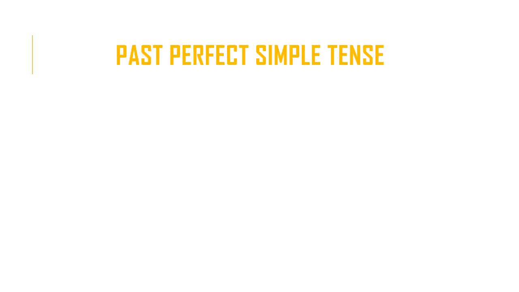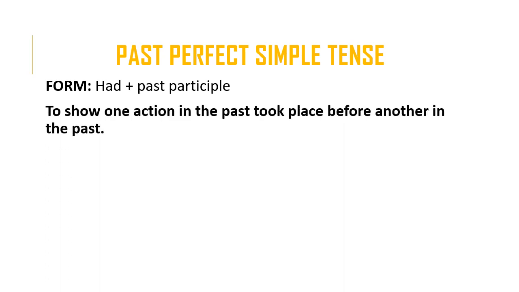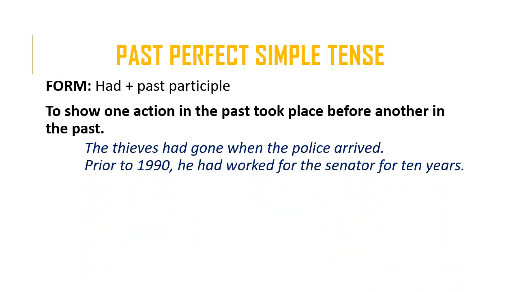All right, now let's turn to the past perfect simple tense. All right, so how is it formed? Well, we form it by adding the verb had, so the past tense form of have, plus the past participle. And of course, the past participle for regular verbs is exactly the same as the past simple form, but for irregular verbs, it could take a number of different forms. So when do we use the past perfect simple? Well, we use it first of all to show that one action in the past took place before another action in the past. So for example, the thieves had gone when the police arrived.